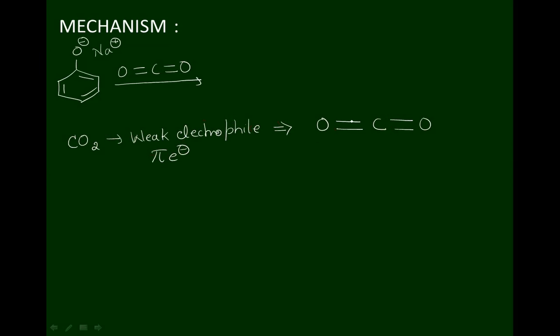These pi electrons are very weak when compared to a sigma bond. Therefore, oxygen being more electronegative than carbon, it drags electron density towards itself, creating a positive charge on the carbon atom. Therefore, it acts as a weak electrophile. Now what happens? O double bond C double bond O. These electrons will drag. This carbon atom carries a positive charge. Therefore, the oxygen atom attacks this electrophilic carbon atom to form an intermediate.